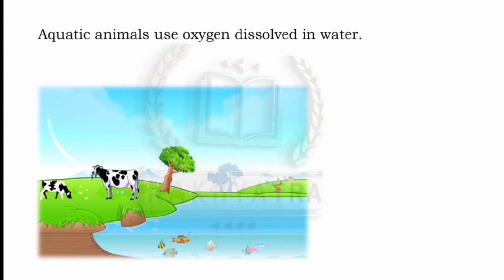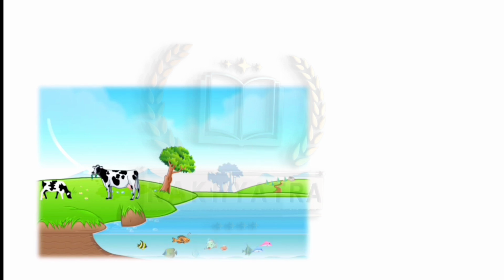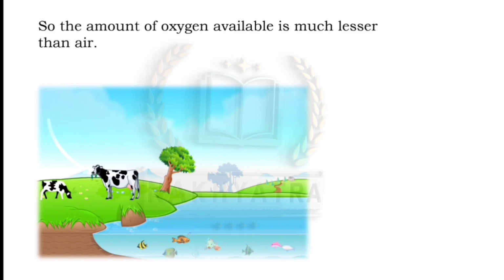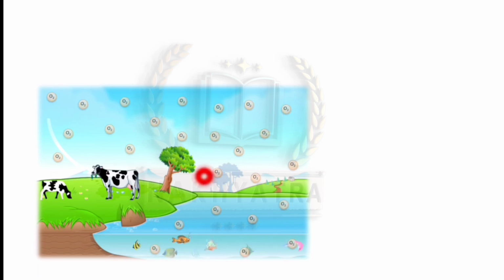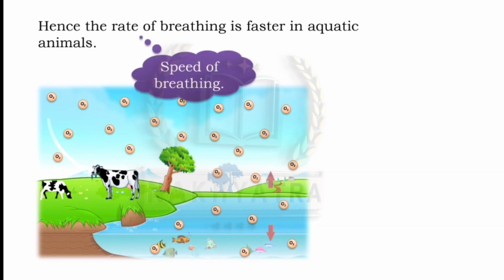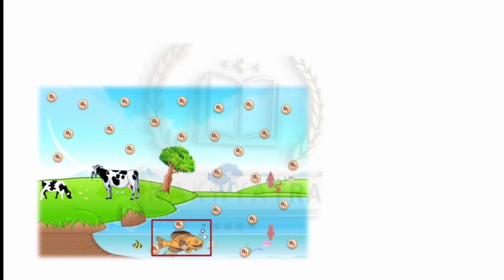See here, the aquatic animals use oxygen dissolved in water. Okay, and the solubility of oxygen in water is much lower. So the amount of oxygen available is much lesser than in air. As you can see here, the amount of oxygen present in water is comparatively very little than what is present in the air, right? Hence, the rate of breathing is faster in aquatic animals. So all the aquatic animals breathe rapidly.